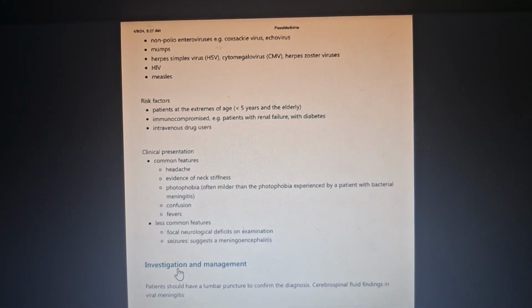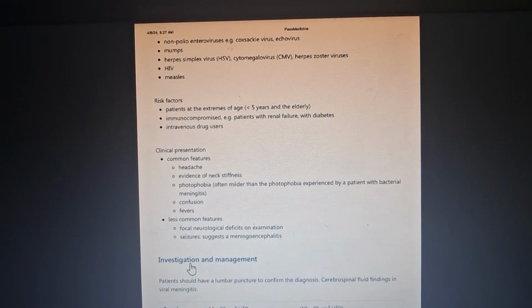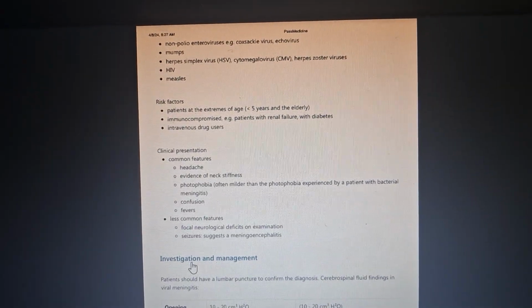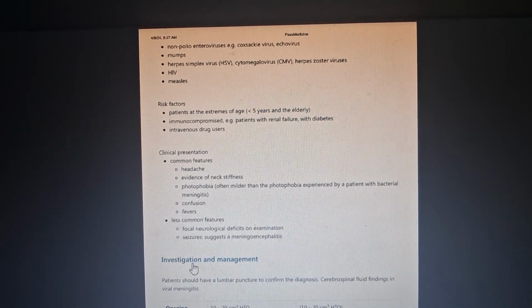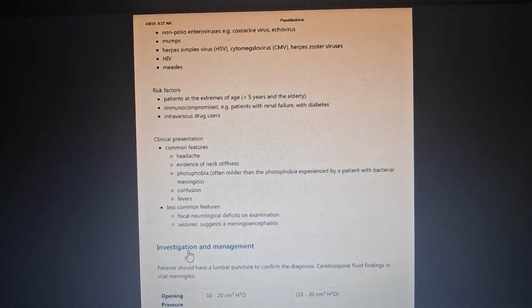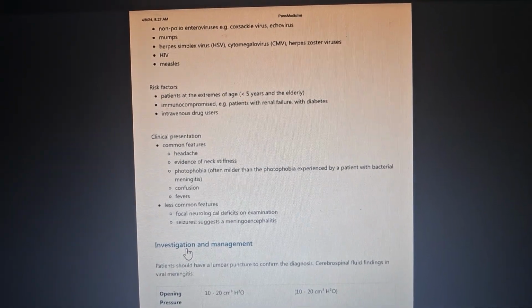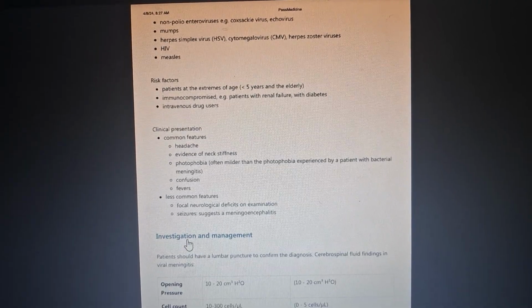What will be the risk factors? Patients at extremes of age, meaning children under 5 and the elderly, the immunocompromised, and IV drug users. Next is clinical presentation: headache, neck stiffness, photophobia, confusion, and fevers.